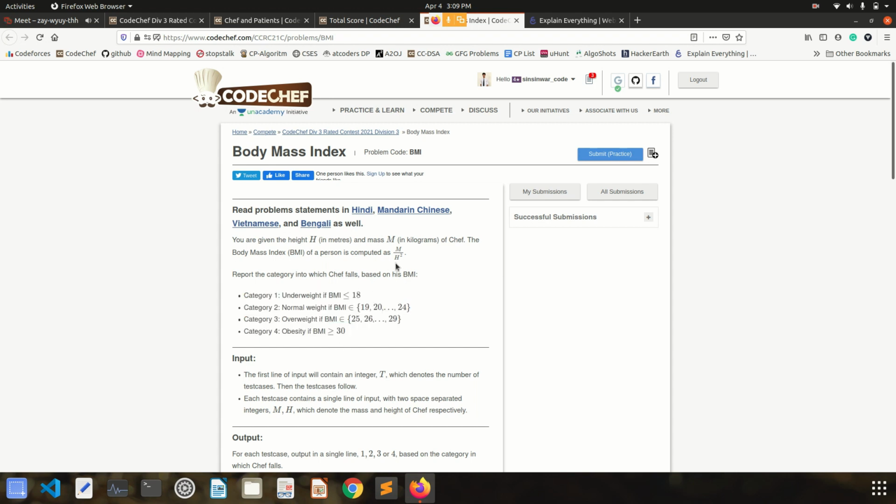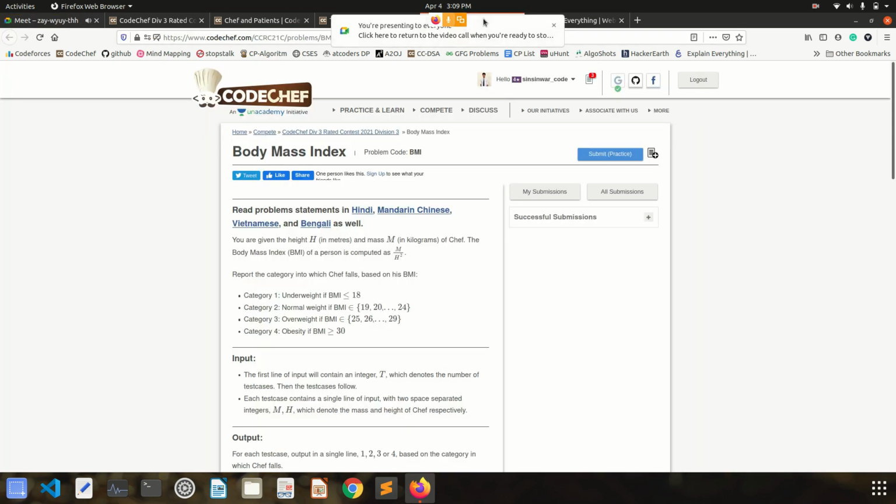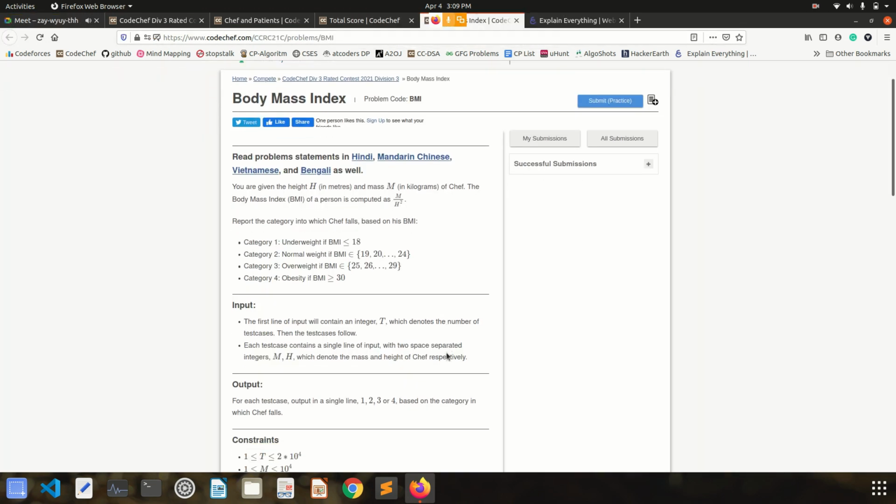After calculating BMI using this formula, if BMI is smaller than or equal to 18, then we have to output category 1. If BMI falls in any number from 19 to 24, then we output 2. If BMI falls from 25 to 29, then we output 3, and otherwise we output 4, right? Can you write how many of you are able to understand this question, what will be given and what we have to do? Then we will quickly see what the number of test cases means.